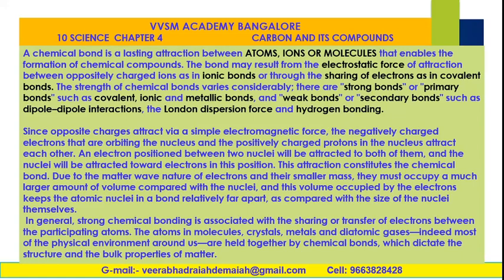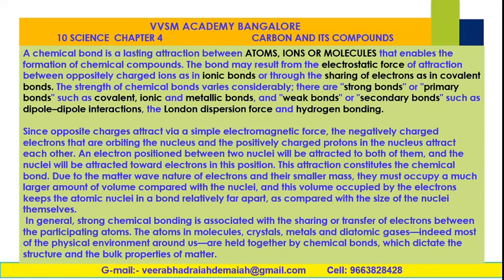Since opposite charges attract via the simple electromagnetic force, the negatively charged electrons orbiting the nucleus and the positively charged protons in the nucleus attract each other. An electron positioned between the two nuclei will be attracted to both of them, and the nuclei will be attracted towards the electrons in this position. This attraction constitutes the chemical bond. The attraction between atoms, between ions, between molecules together constitutes the formation of chemical bond.